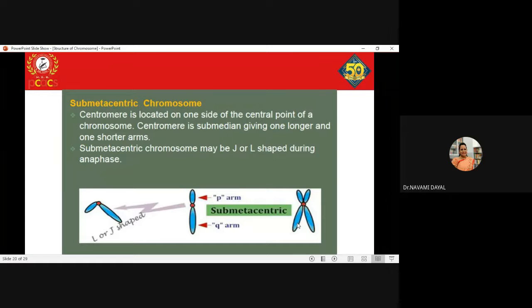Such a position of the centromere is called submetacentric in nature, and the chromosome is called a submetacentric chromosome. A submetacentric chromosome can take the shape of J or L during the anaphase stage. When it is pulled towards the pole, it takes either a J shape or an L shape.